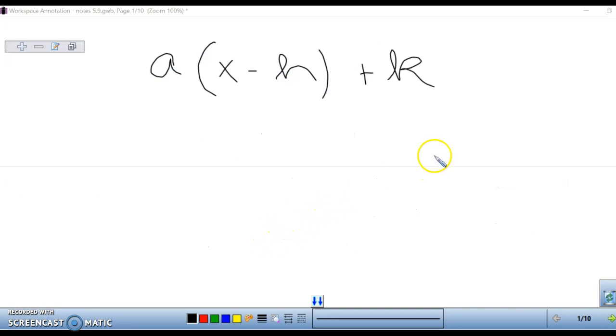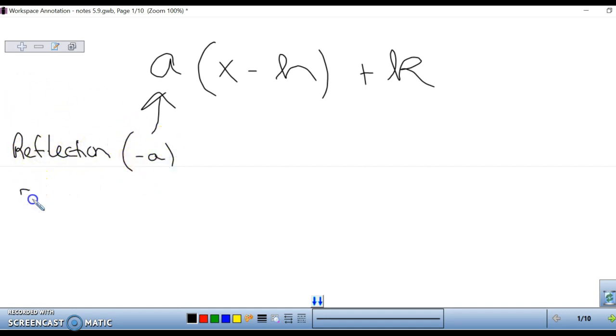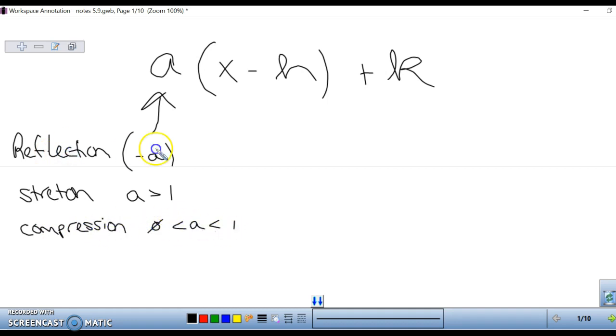In your equation, your transformations can look like this, where you have your a, which can show a reflection if it is negative. It can show a stretch if a is greater than 1, and it can show a compression if a is between 0 and 1.